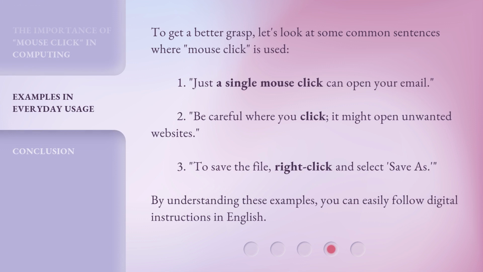To get a better grasp, let's look at some common sentences where mouse click is used. 1. Just a single mouse click can open your email. 2. Be careful where you click. It might open unwanted websites. 3. To save the file, right-click and select Save As. By understanding these examples, you can easily follow digital instructions in English.